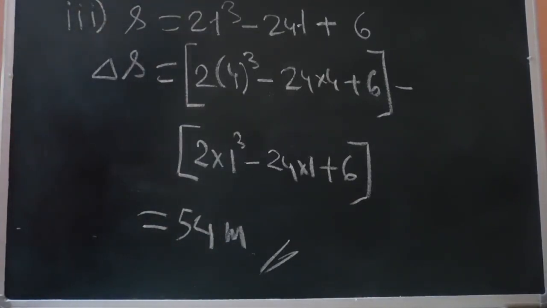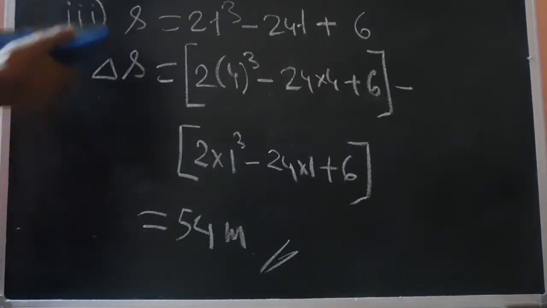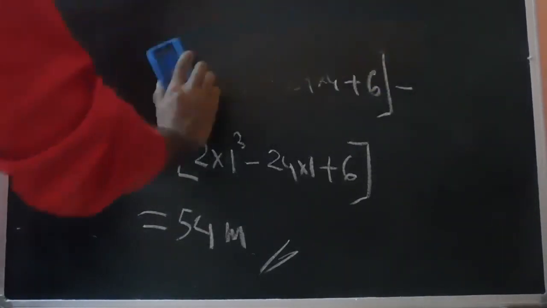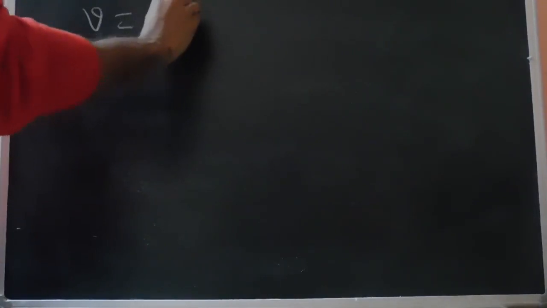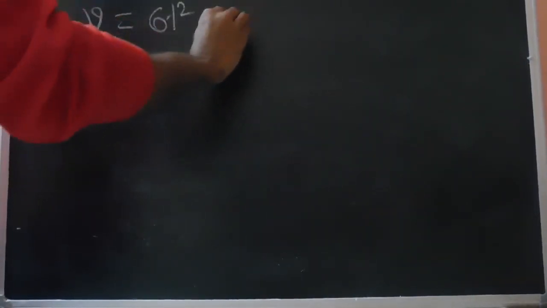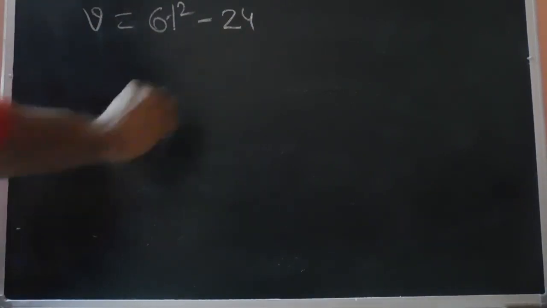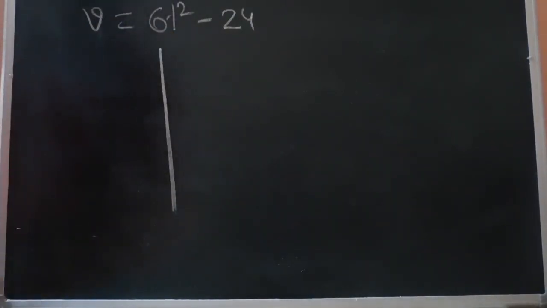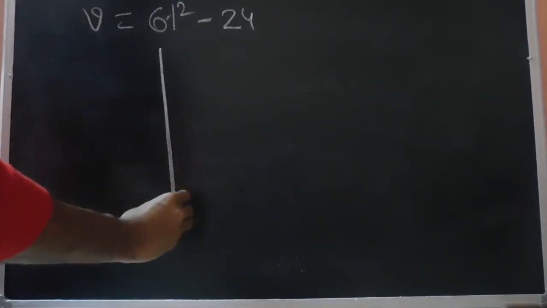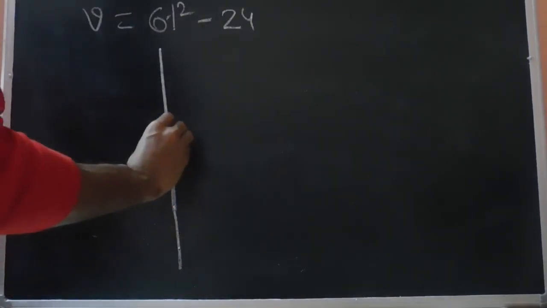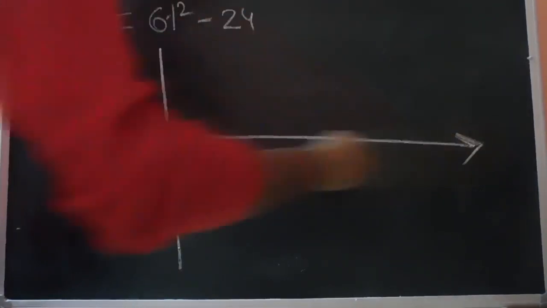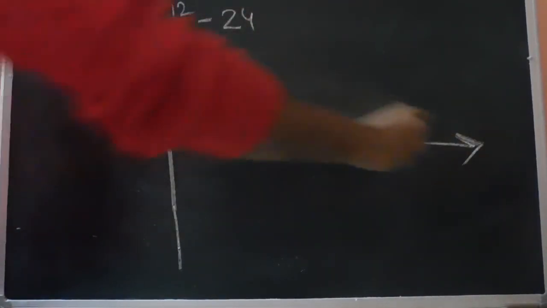Based on the equations that we have found in this problem, we can try to draw the velocity-time and the acceleration-time curves. So let's see how they look. The expression for the velocity we have found is 6t square minus 24. So the V-t curve will look something like this. This is V, this is t.